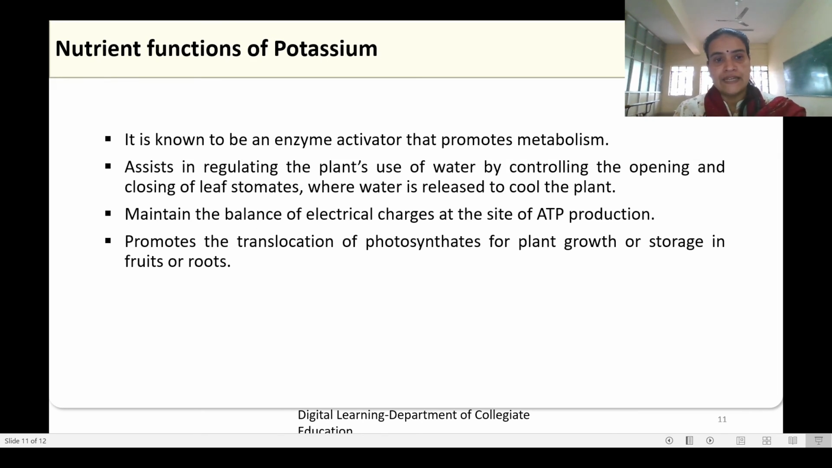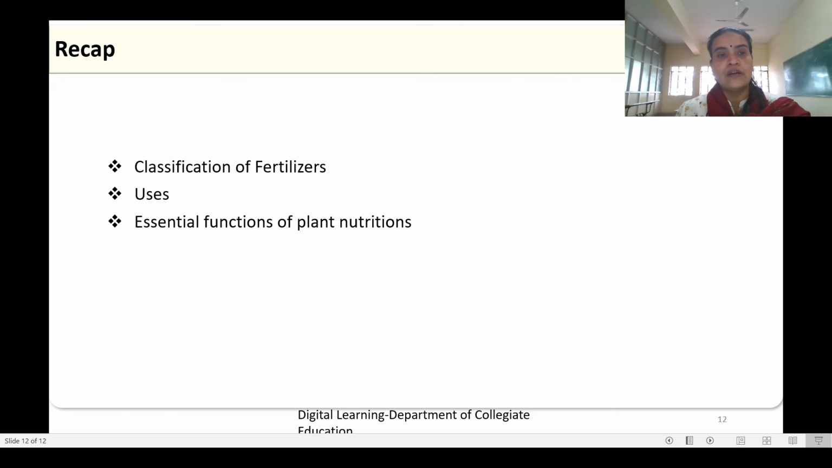Coming to the role of potassium, it is known to be an enzyme activator that promotes metabolism. They assist in regulating the plant's use of water by controlling the opening and closing of leaf stomata, where water is released to cool the plant, maintain the balance of electrical charges at the site of ATP production, and it promotes the translocation of photosynthesis for plant growth or storage in fruit or roots.